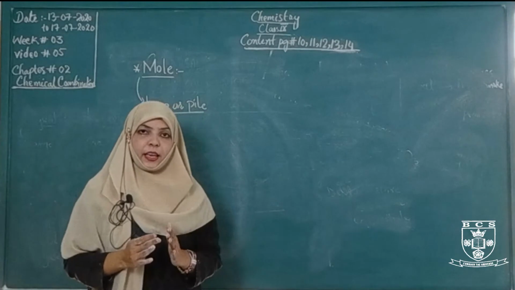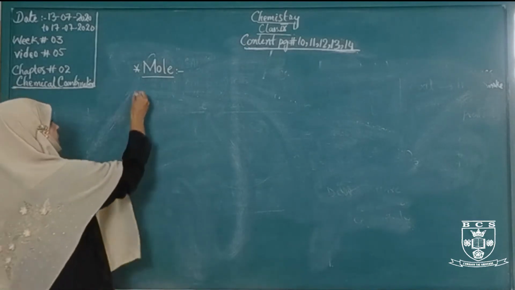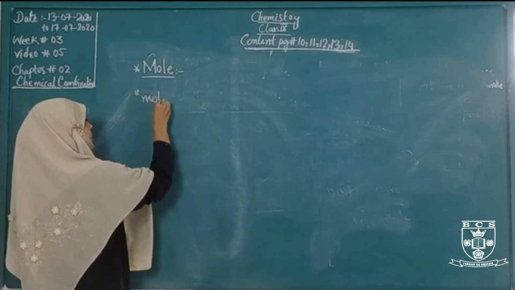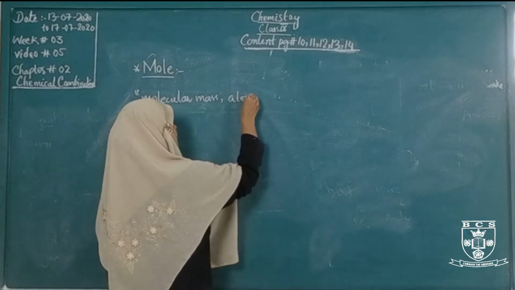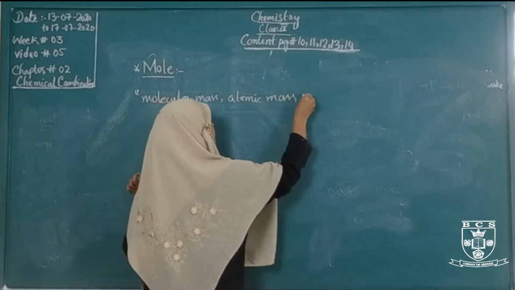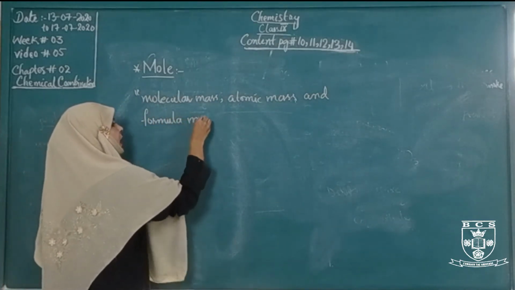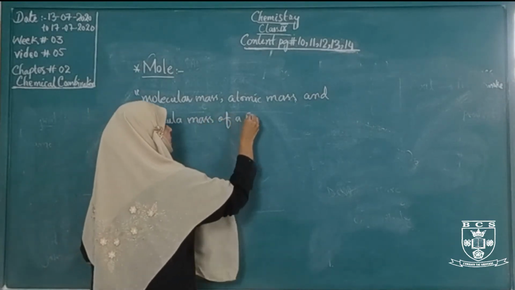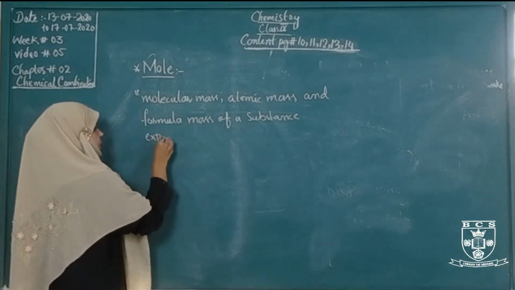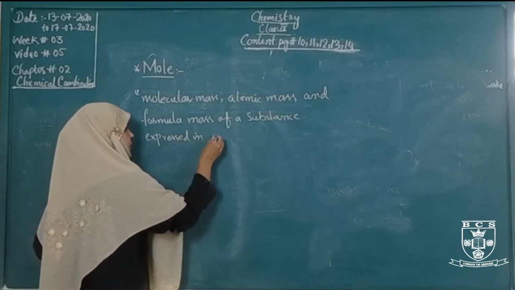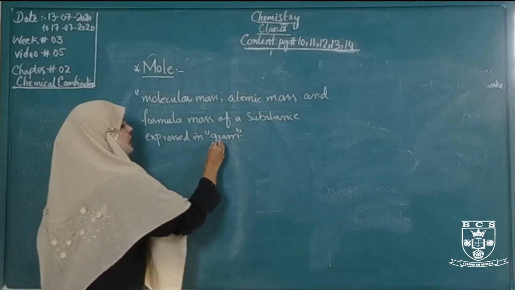The mole is defined as the molecular mass, atomic mass and formula mass of a substance expressed in grams.